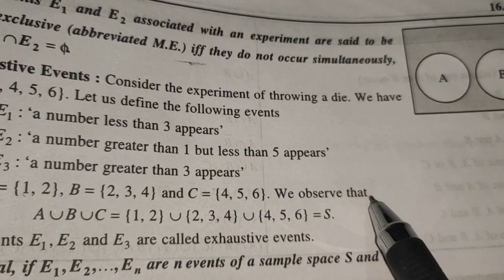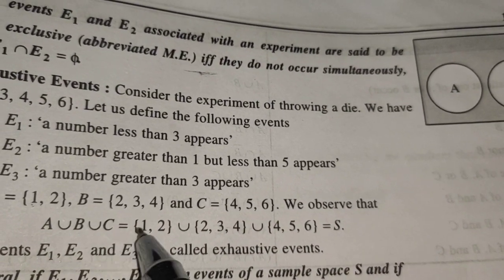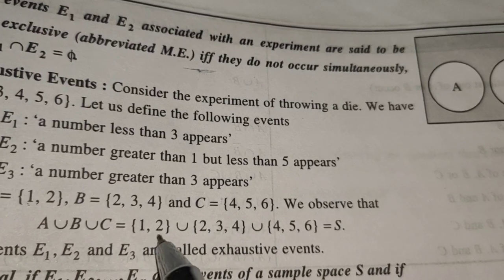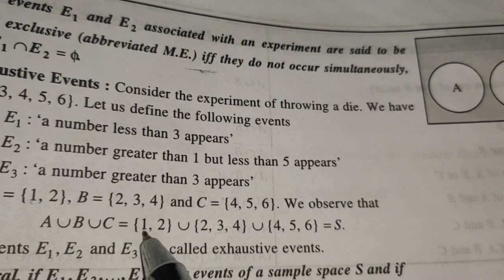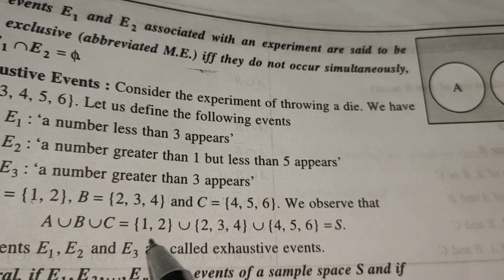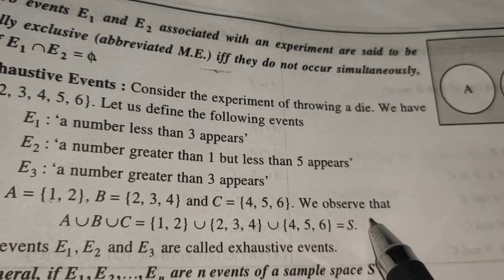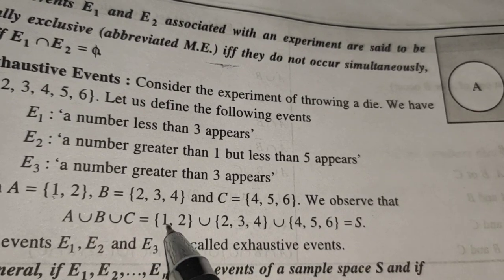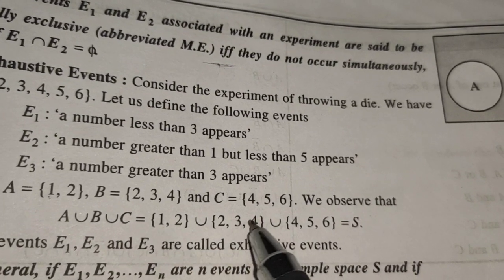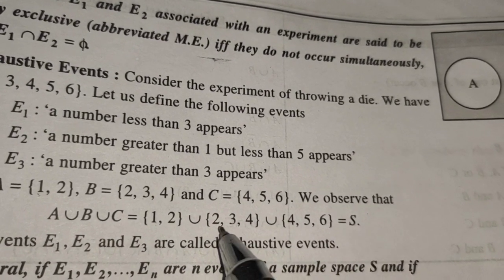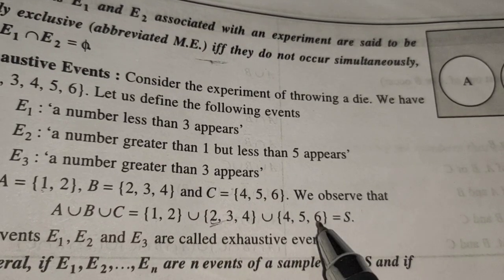We observe that A union B union C, ultimately what we get, union means addition, is the sample space back, because again you can see 1, 2, 3, 4, 5, 6 will come. Yes, there are some elements which may overlap.